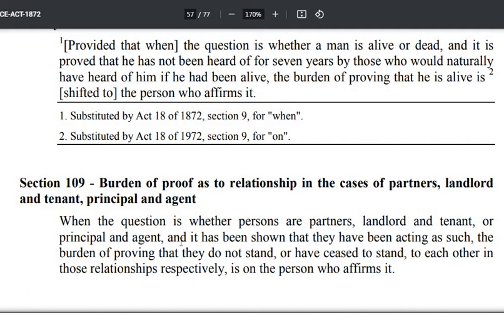When the question is whether persons are partners, landlord and tenant, or principal and agent, and it has been shown that they have been acting as such, the burden of proving that they do not stand or have ceased to stand to each other in those relationships respectively is on the person who affirms it.